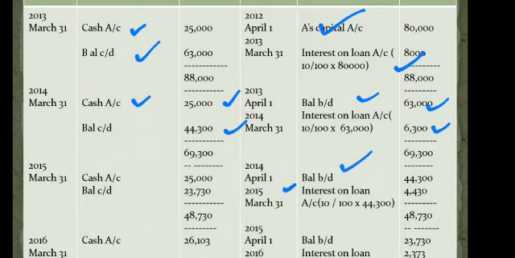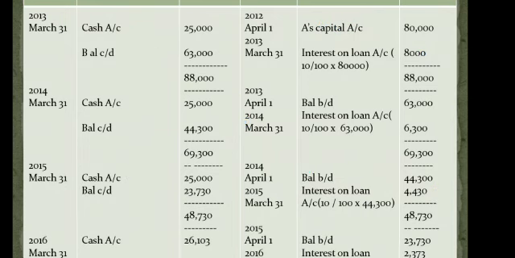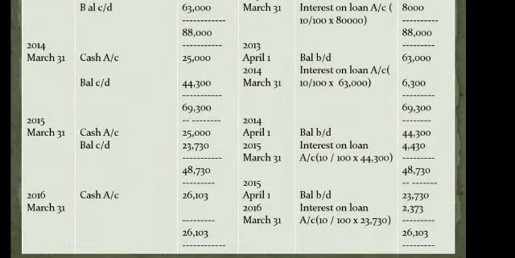After 1 year, that is 2015 March 31st, interest on loan will be calculated. It will be 10% of the opening balance, 44,300. 10% of that comes out to be 4,430. Now, again pay the fixed installment of 25,000. You are left with 23,730. Right? Now see the remaining portion. 23,730 is the opening balance. You will calculate interest on loan, 10% of this value. That is 2,373. This is the final year.